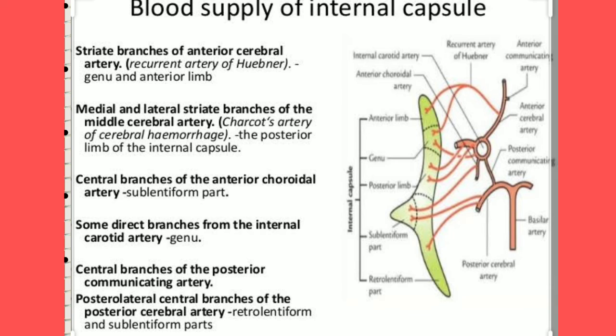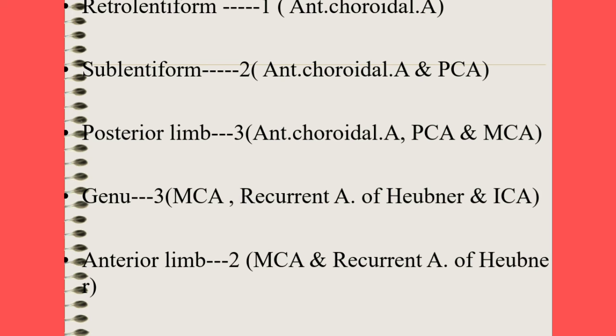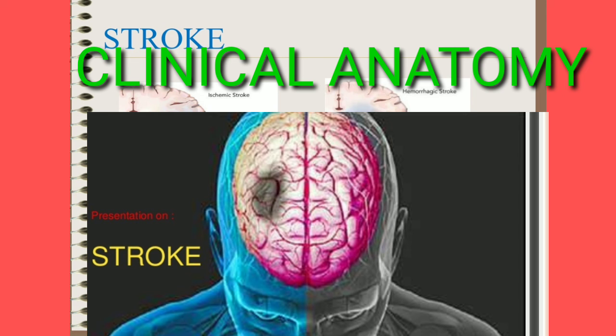Let us see a quick recap of blood supply of internal capsule. The anterior limb is supplied by two arteries, middle cerebral artery and recurrent artery of Heubner, and the genu is supplied by three arteries, middle cerebral artery, recurrent artery of Heubner and internal carotid artery. The posterior limb is supplied by three arteries, anterior choroidal, posterior cerebral artery and middle cerebral artery, and sublentiform is by two arteries, anterior choroidal artery and posterior cerebral artery, and retrolentiform part is by one artery, that is anterior choroidal artery. The next topic is an important topic, that is clinical anatomy of white matter of cerebrum.